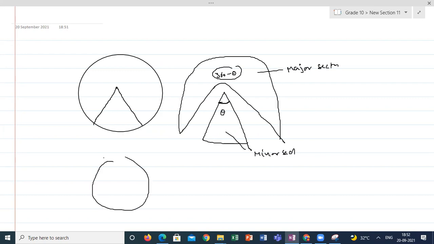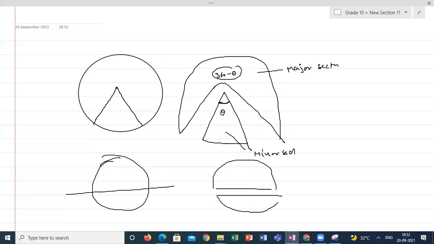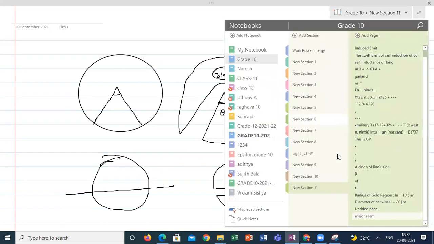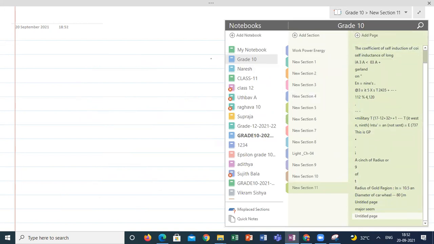If I am cutting the circle through a chord, I am getting something like this. It will divide into two different areas, which is less area and some greater area. This is called major segment. This is called minor segment. So if the circle is divided into two different areas, if I'm cutting sector-wise or segment-wise, how to calculate the area?